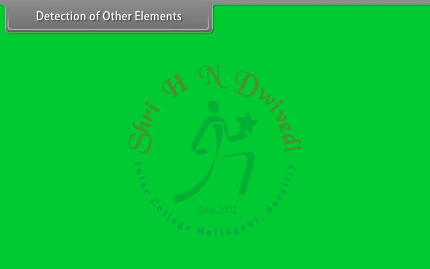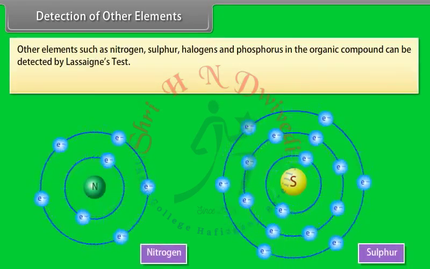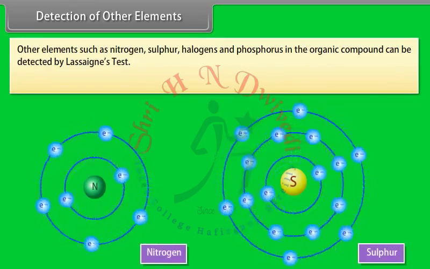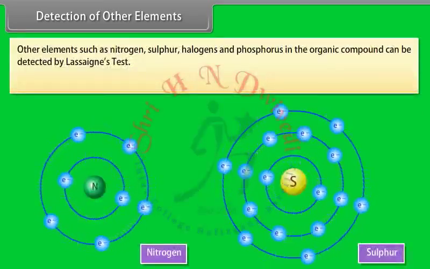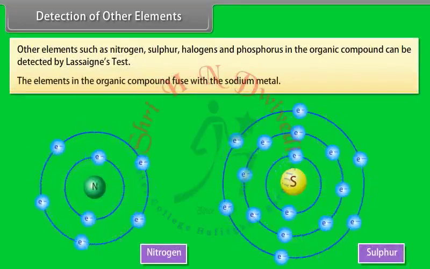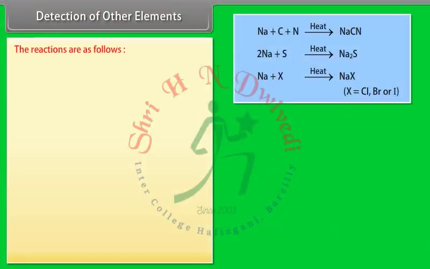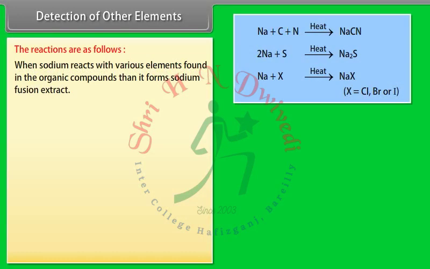Detection of other elements. Other elements such as nitrogen, sulfur, halogens and phosphorus in the organic compound can be detected by Lassaigne's test. The elements in the organic compound are fused with sodium metal. The reactions are as follows. When sodium reacts with the various elements found in the organic compound, it forms sodium fusion extract.